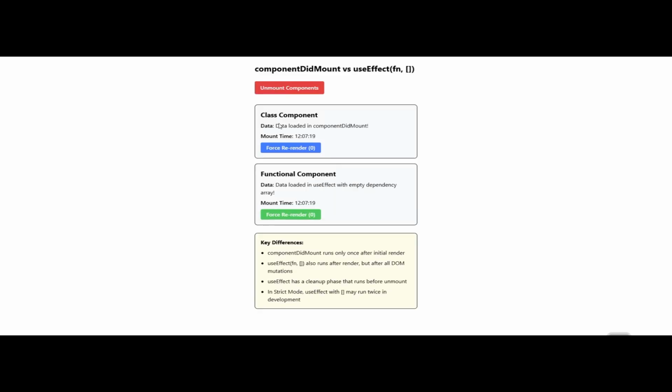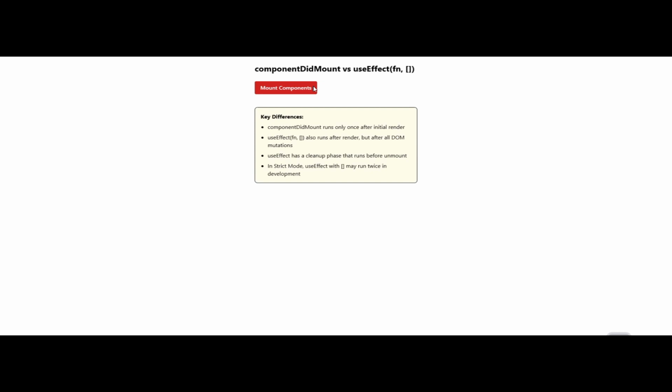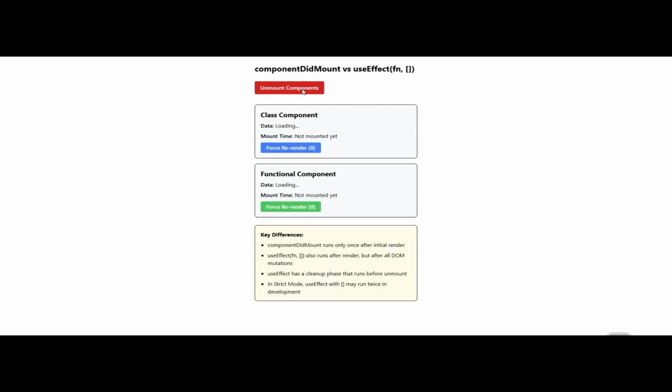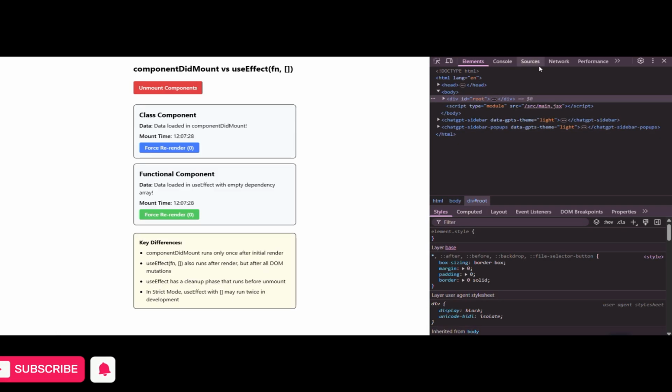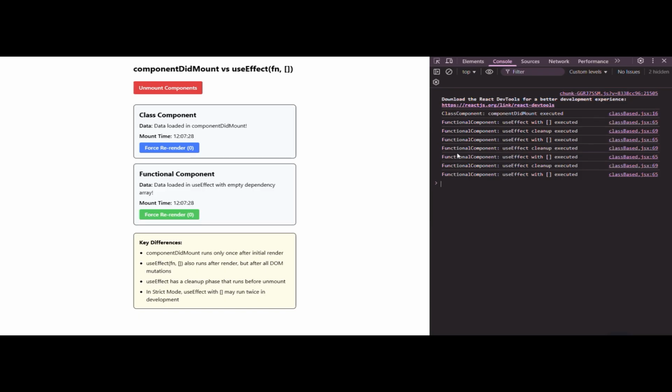Let's discuss with a demo app. Each component loads data after mounting. The timestamp shows when each lifecycle method fires. You can force re-renders to see how they behave. You can unmount and remount the components to see unmounting behavior. Check your browser console for additional logs.